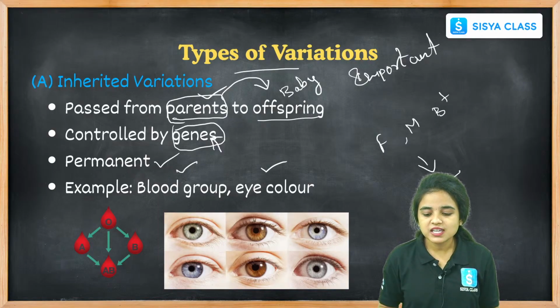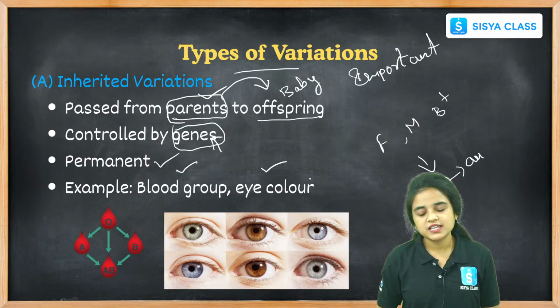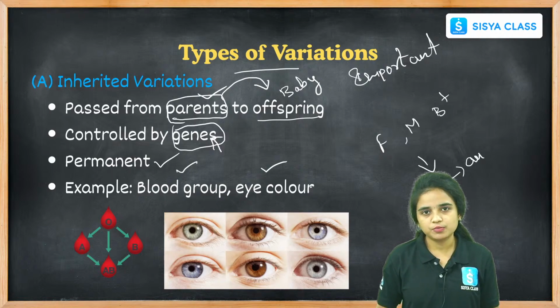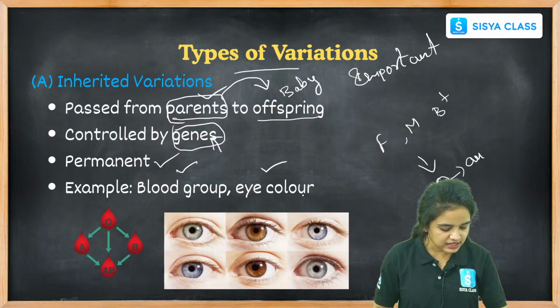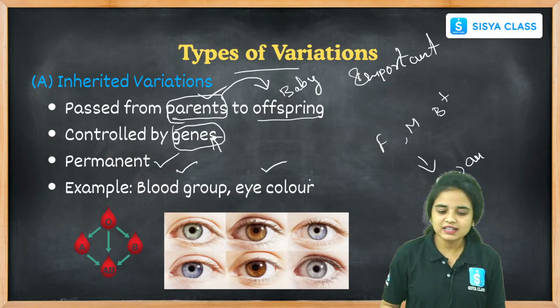Only due to the genes that are passed from our ancestors; the genes carried them to change the child's blood group. Okay students, these are the things that we can learn about the inherited characters. I hope everyone understood about the inherited variations.